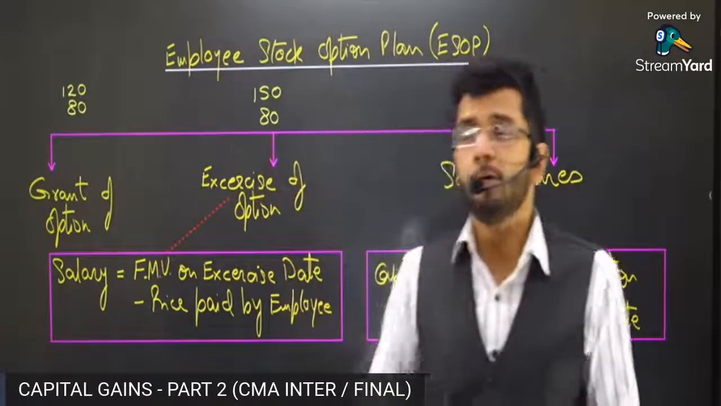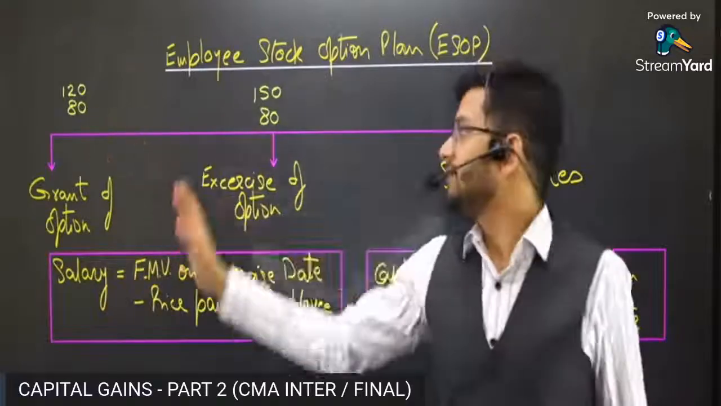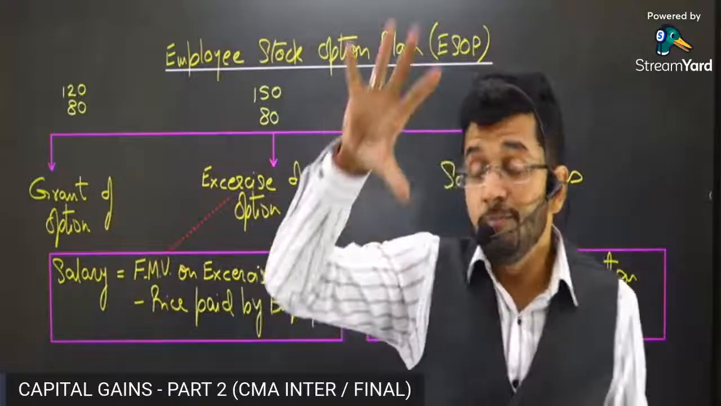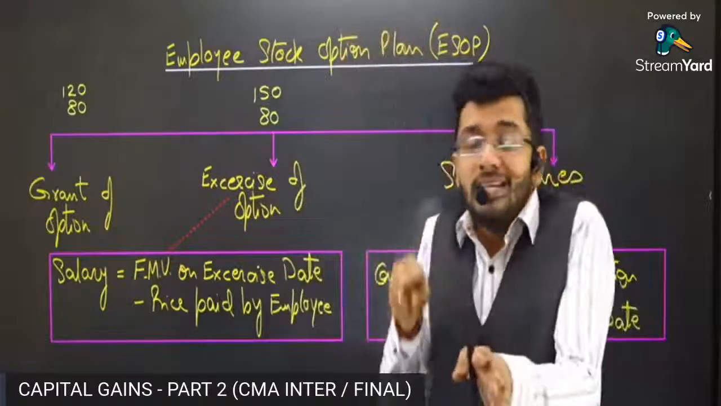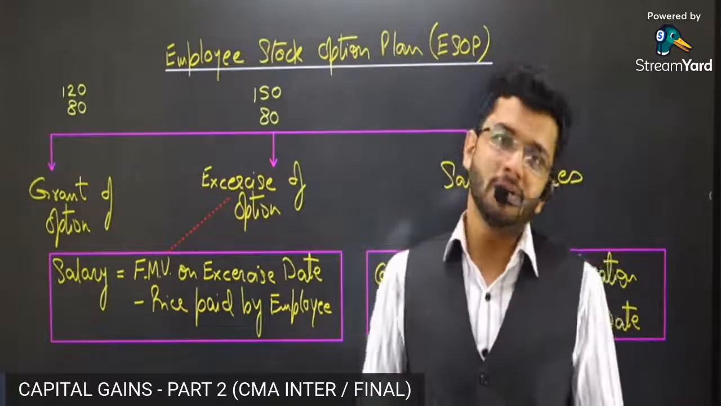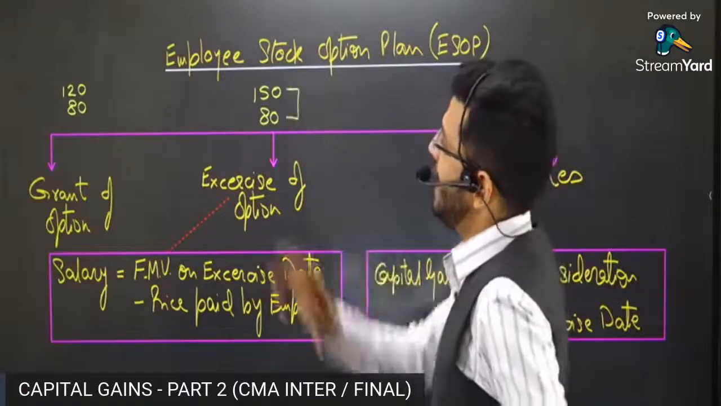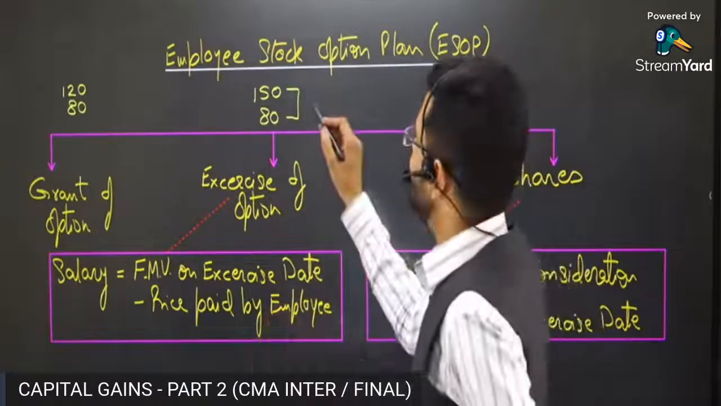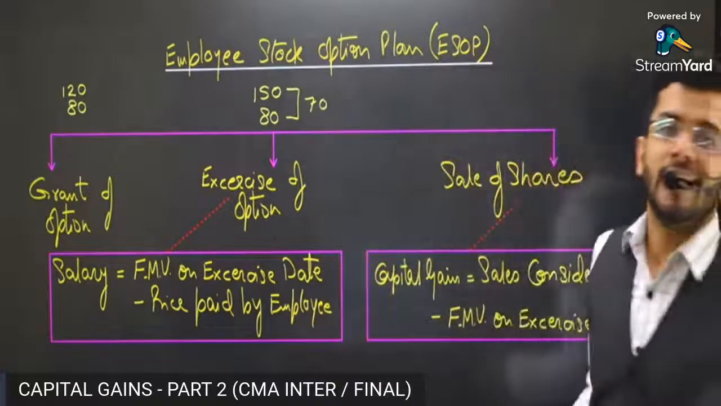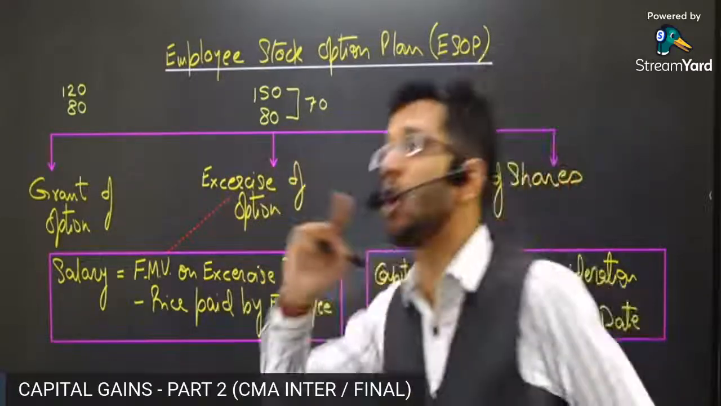Now, on this date, the employee will either accept the option or reject the option. If he rejects the option, then taxability will not arise. There's no taxability if he rejects the option. But if he avails the option, please note, then he is subject to taxation. Guys, this is perquisite in the hands of the employee. This 70 rupees is the perquisite in the hands of the employee. The employee is getting a thing which is worth 150 at 80 rupees at the cost of the employer.